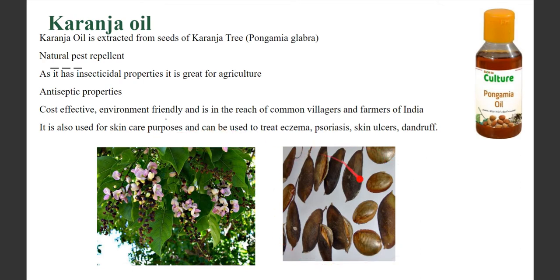It is used for treating lots of skin infections also. It has very good antiseptic properties. It's a natural pest repellent, so you can use it every day in your house to prevent pests from attacking our food crops, or to protect our house from attacks of pests. It has a lot of antiseptic properties.